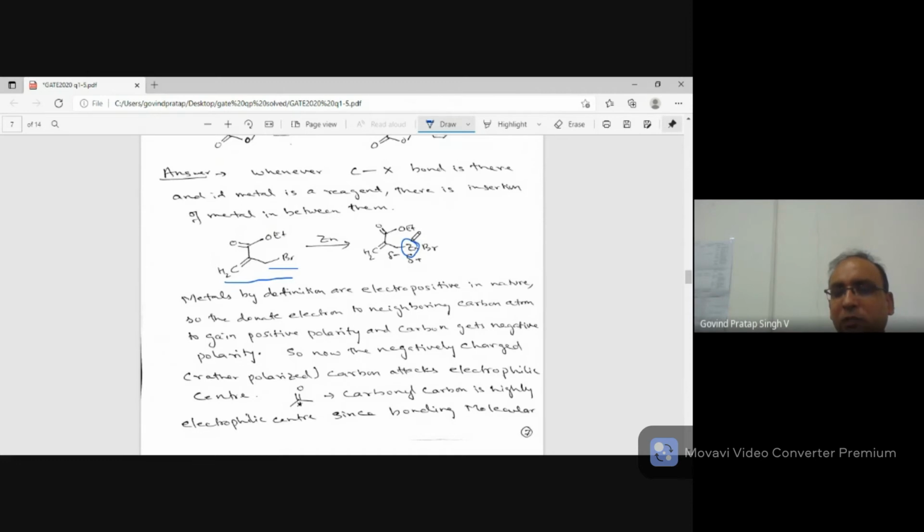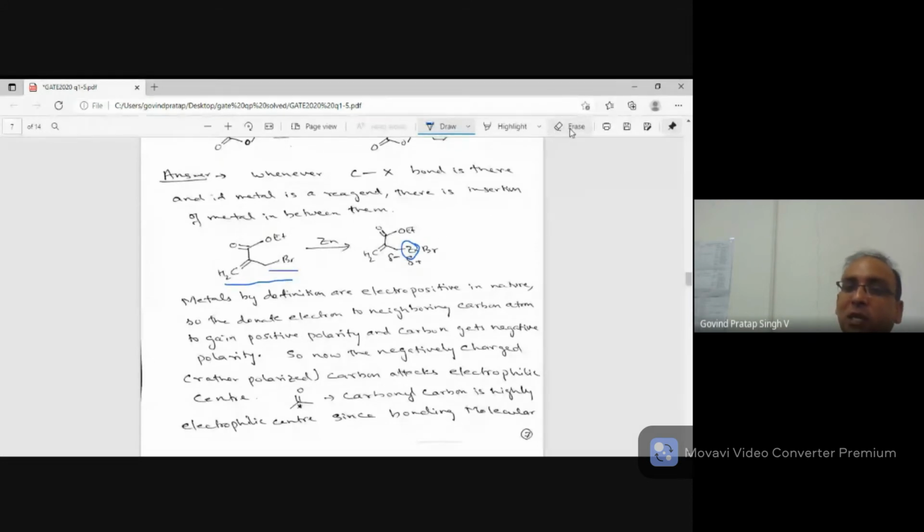Now you know metal has a lot of definitions, but one definition which will never fail. Like you cannot say metals are always shiny, metals are always hard, because you always find the exception. But one thing which will never have an exception is metals are electropositive in nature. What do I mean by that? Electropositive means it gives electron to get positive charge.